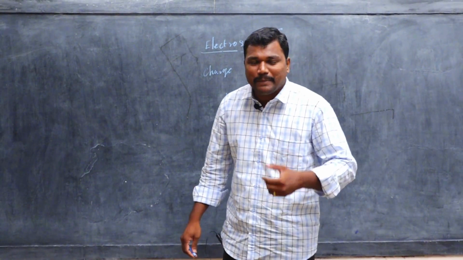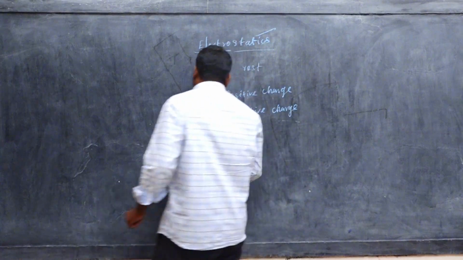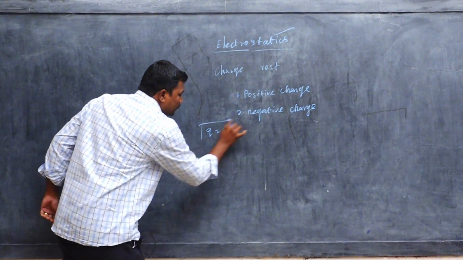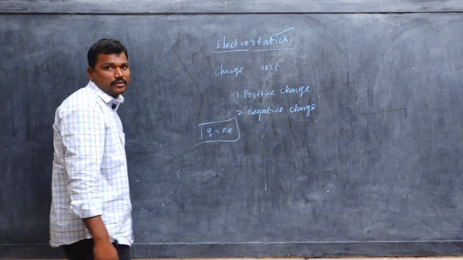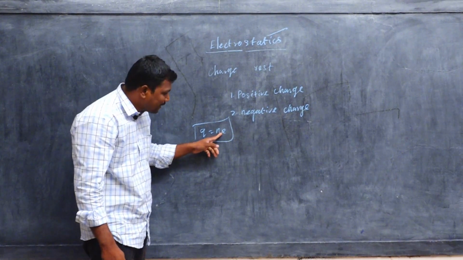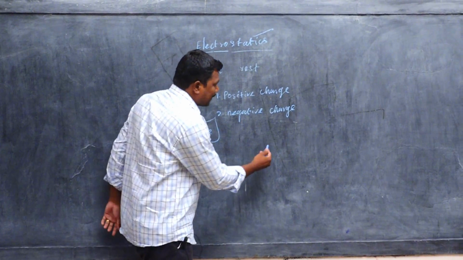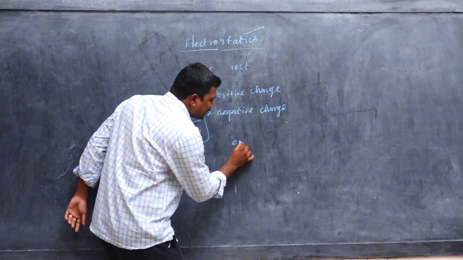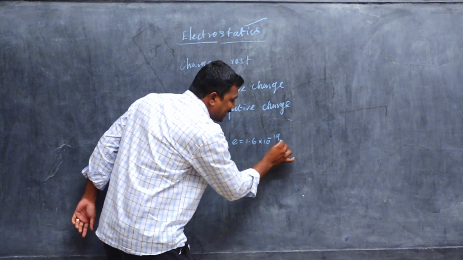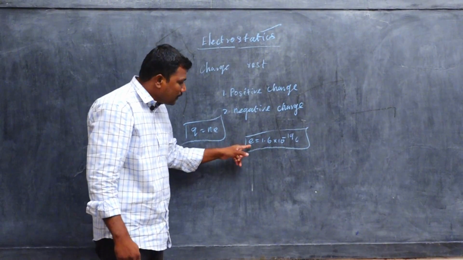Next, the basic properties of electric charge. Electric charge Q is equal to Ne. This is called quantization of charge. Q is nothing but charge. N is the number of electrons, and e is the charge of an electron. You have known the value of the charge of an electron: e is equal to 1.6 into 10 power minus 19 coulomb.